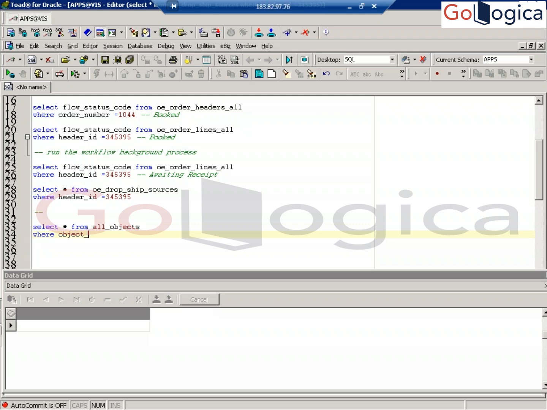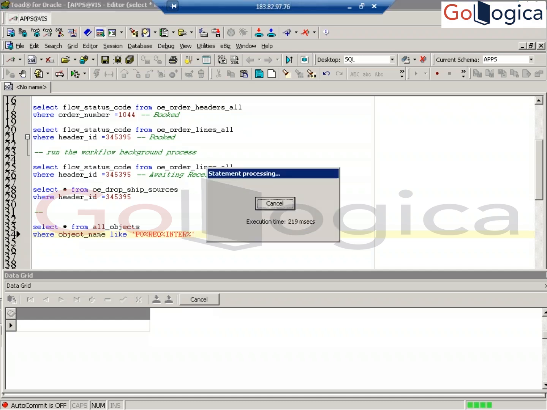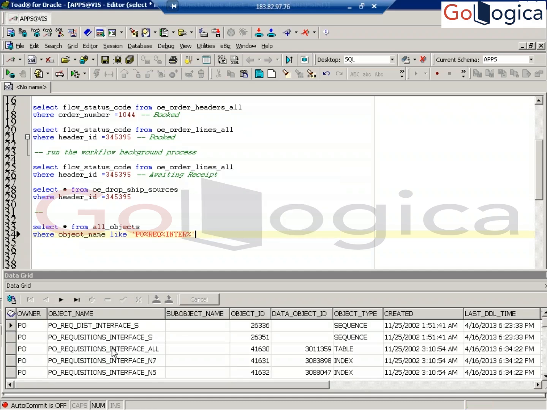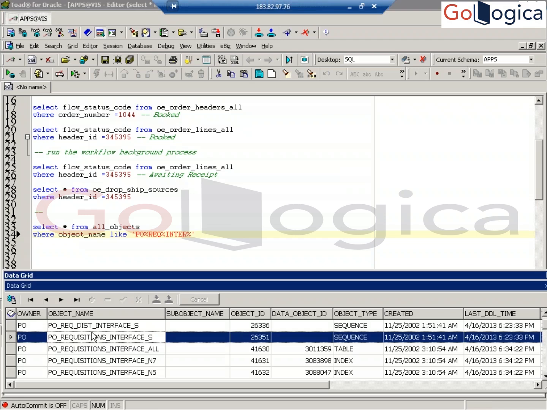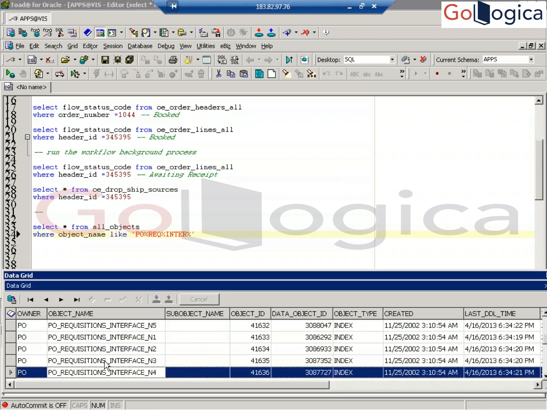How can we search now? Object name like PO percent REQ percent interface percent. See now, PO requisition interface headers, lines, and distributions.